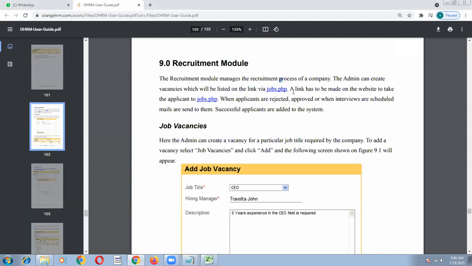And the next point: a link has to be made on the website to take the applicant to the jobs.php page, and when the applicants are rejected, listed on the link. A link has to be made on the website to take the applicant to jobs.php.